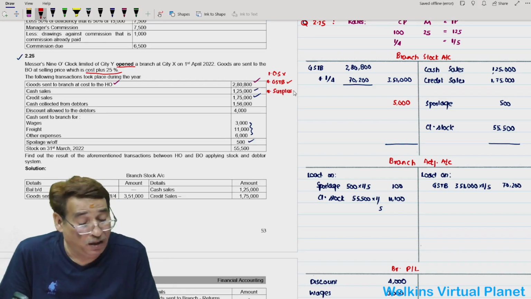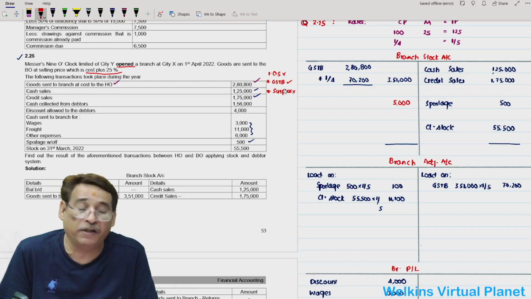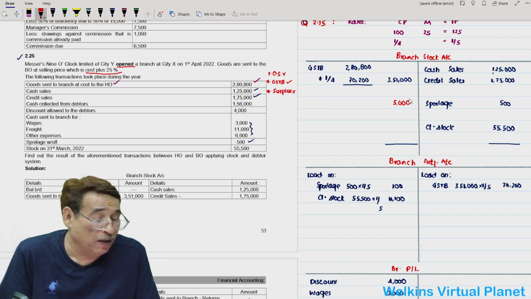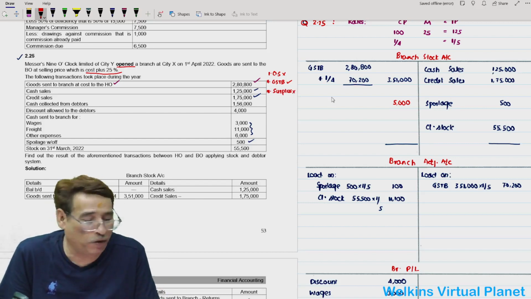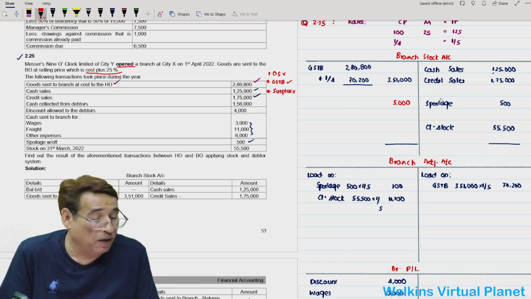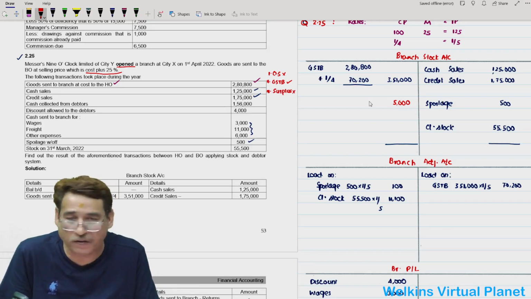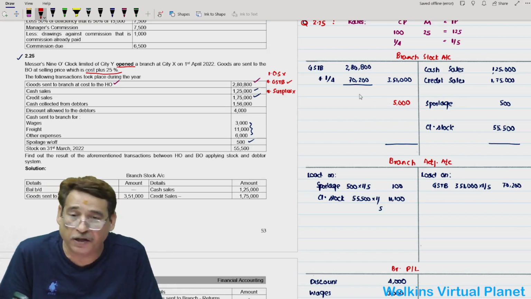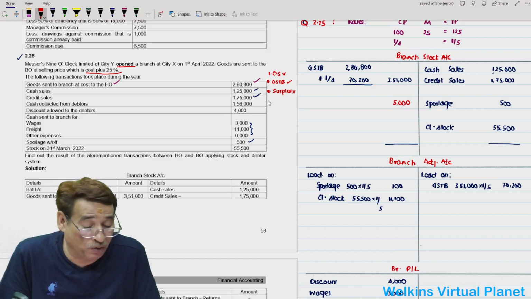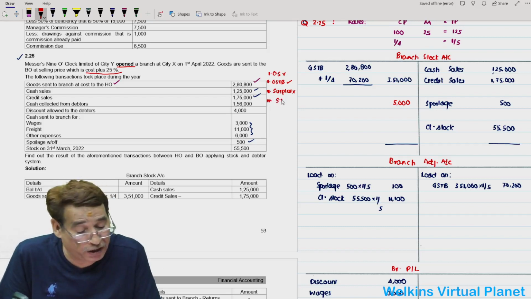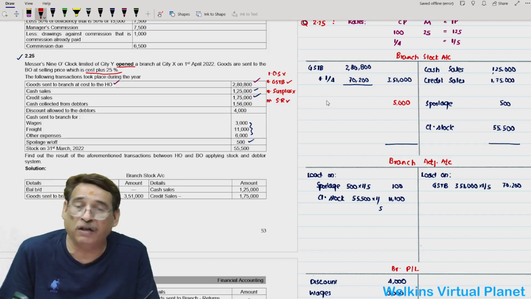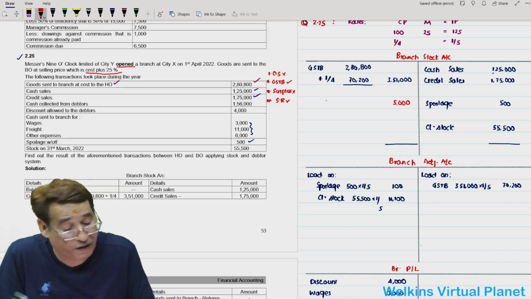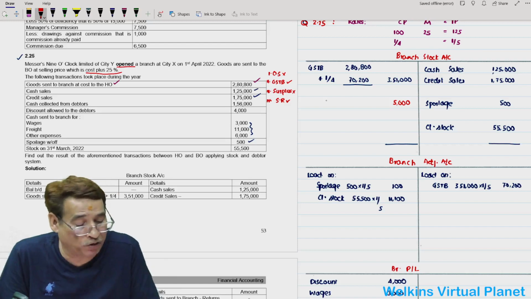No. In this question, we cannot consider it as surplus either, because in the same question you cannot have spoilage and surplus, since spoilage also means deficiency. In the same question you cannot have deficiency and surplus, so because spoilage is given, I cannot treat it as surplus. I am left with no other alternative and will have to treat it as sales return, because this is the only other item which falls on the debit side. That is why I said this question is quite interesting.